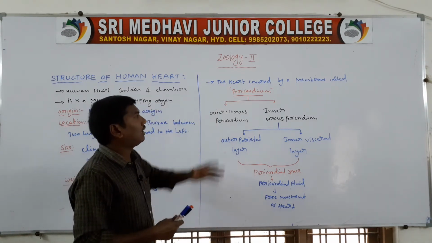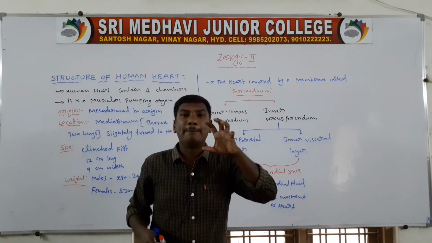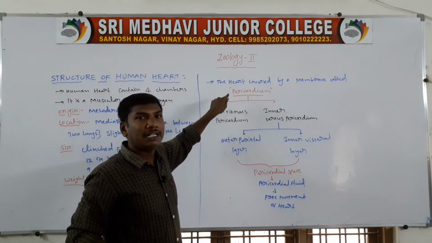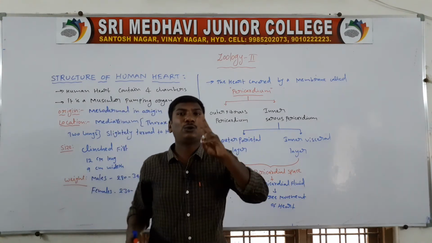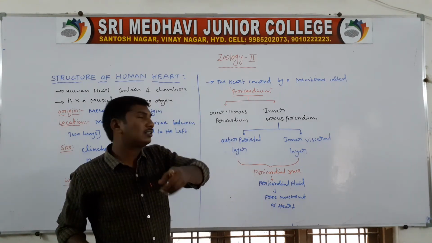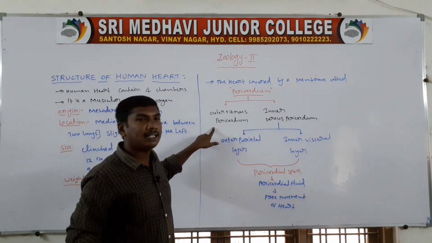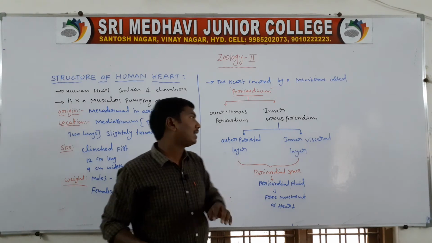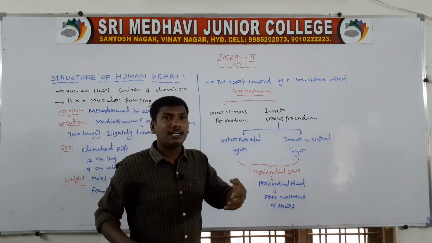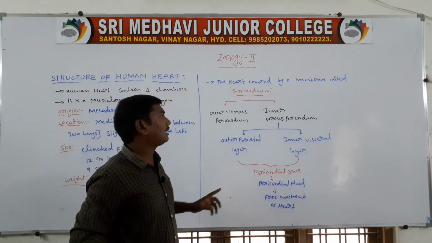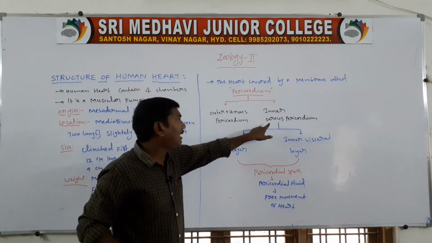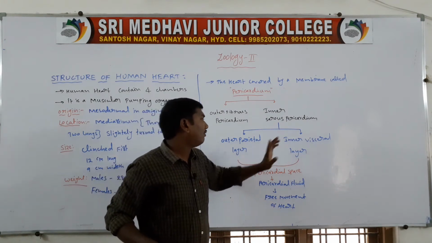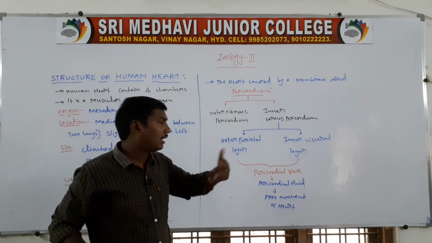Once more, to revise: the human heart is covered by a membrane. That membrane is called the pericardium. The pericardium has two layers: the outer fibrous pericardium and the inner serous pericardium. The inner serous pericardium is divided into two layers: the outer parietal layer and the inner visceral layer.